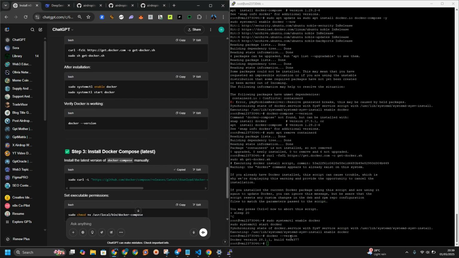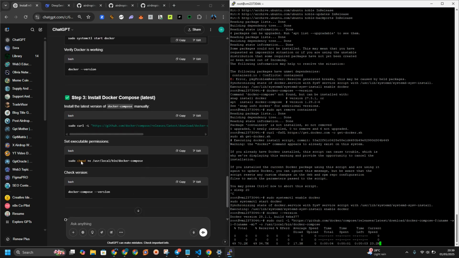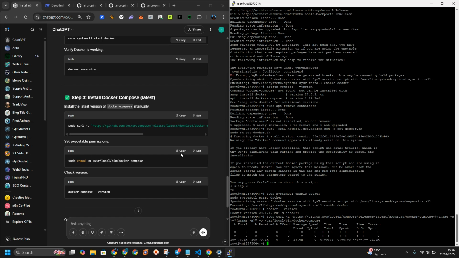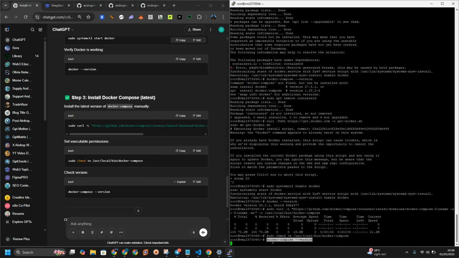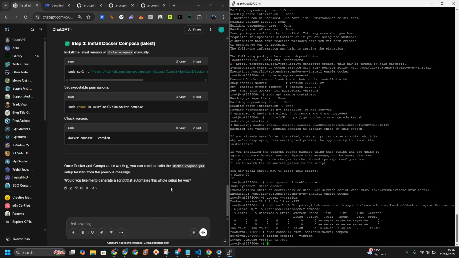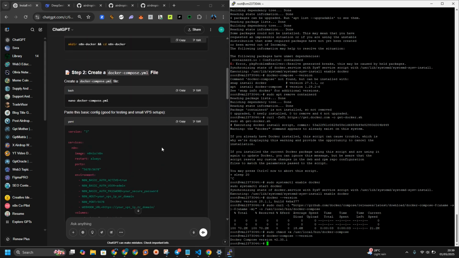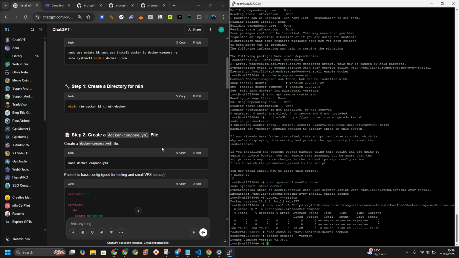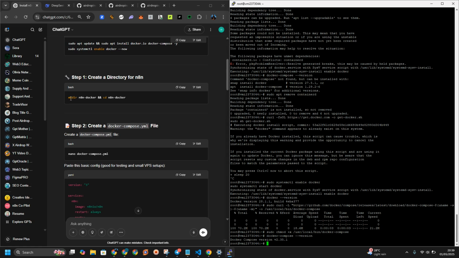Let us install this one manually. The Docker Compose, we have to install manually, and we chmod it. After chmoding it, we are going to check the version of Docker Compose. Now we have this version, then we can start with the installation. After installing this, we are going to make a directory.